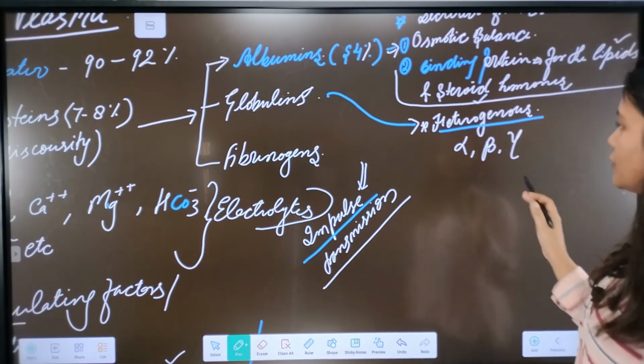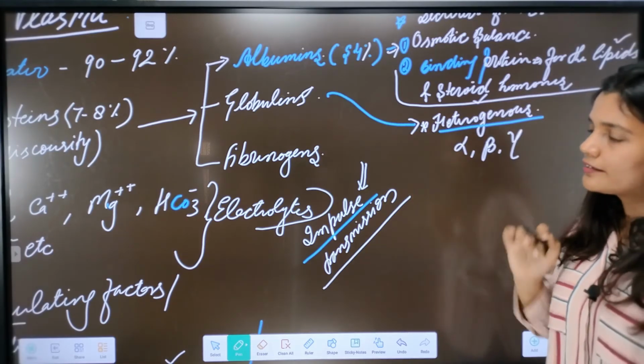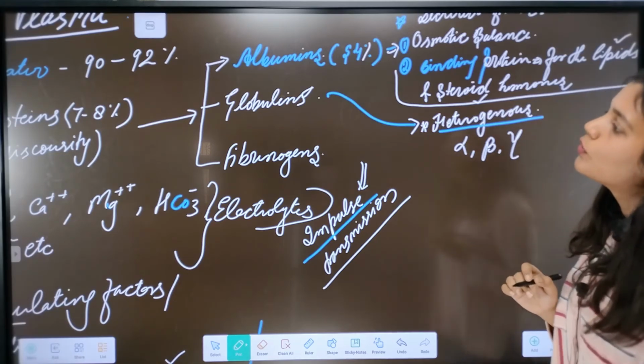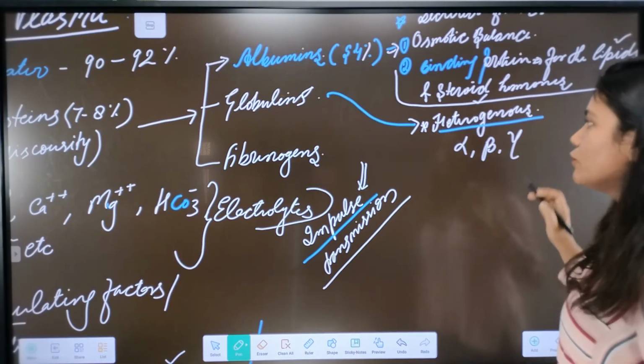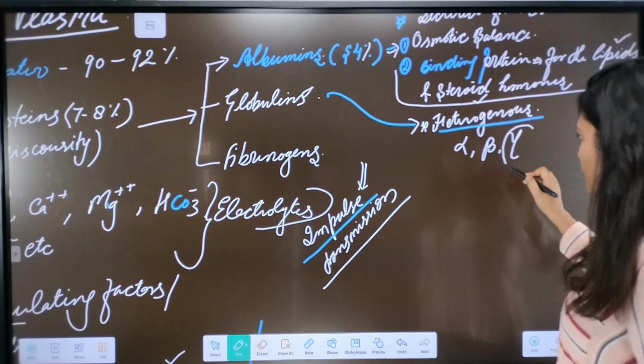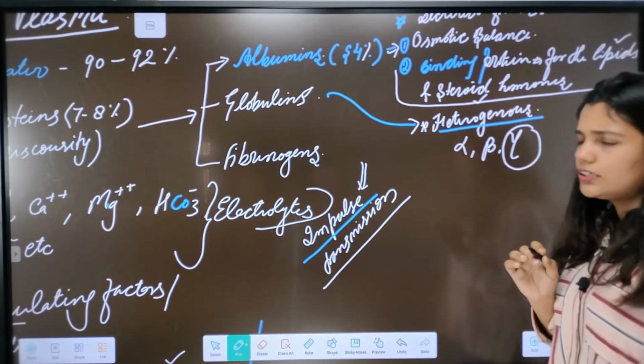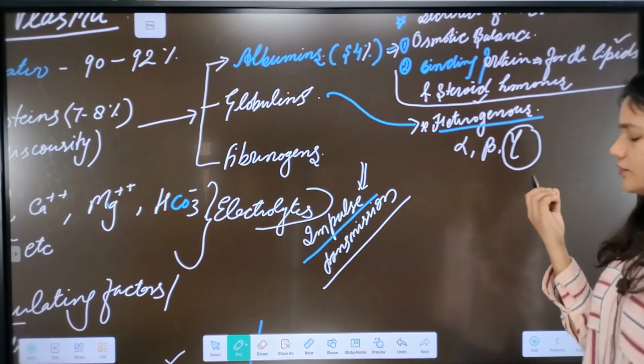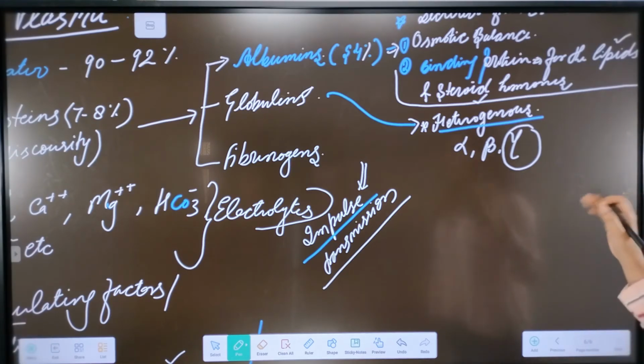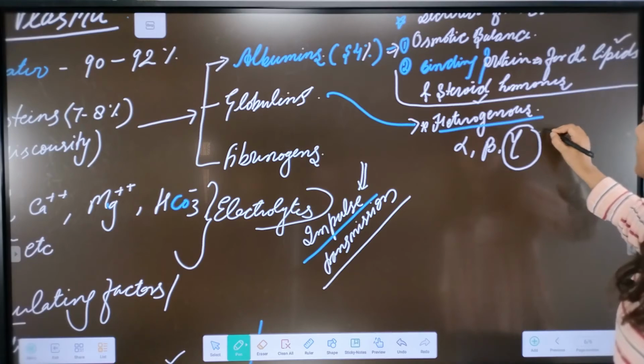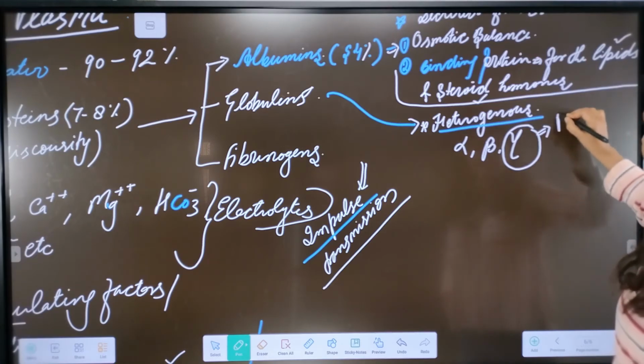Okay, these are the proteins that are together known as the globulin proteins. First of all, we will discuss the gamma proteins, because we all have a certain idea about them, although some of us do not know what these gamma proteins are, but we do know what antibodies are.